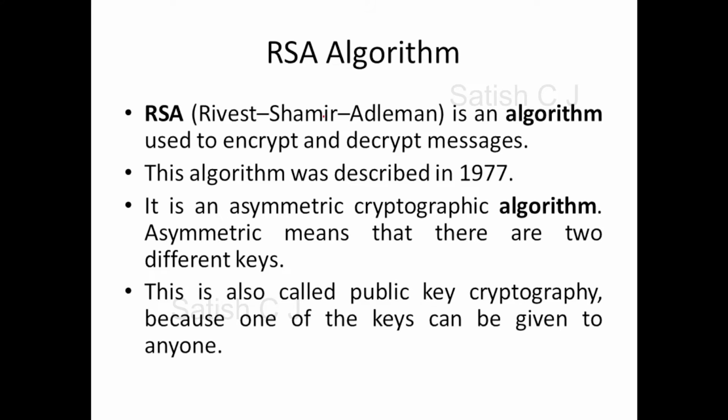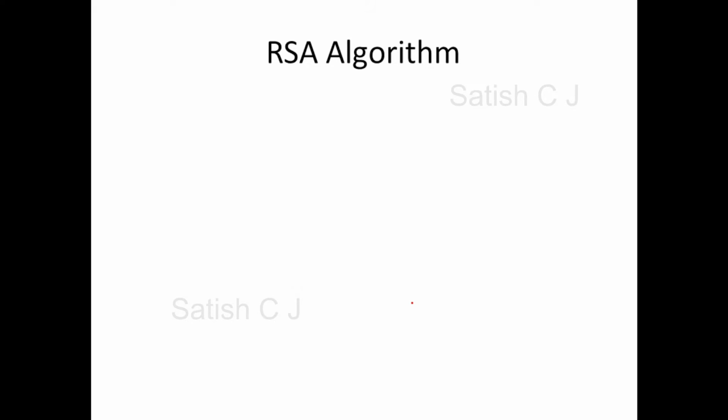The RSA algorithm was described in 1977, and the acronym RSA came from the names of the creators of the algorithm, as you can see. It's an asymmetric cryptographic algorithm, and this is also called public key cryptography. We have seen what public key cryptography is in the last slide. Now we'll take a look at the foundation on which RSA rests.